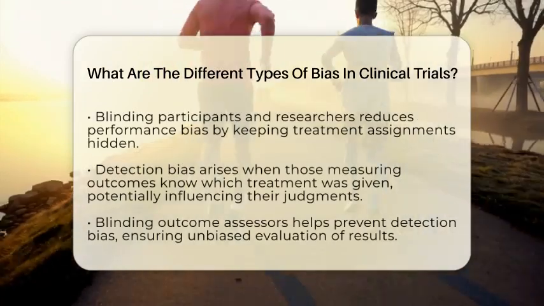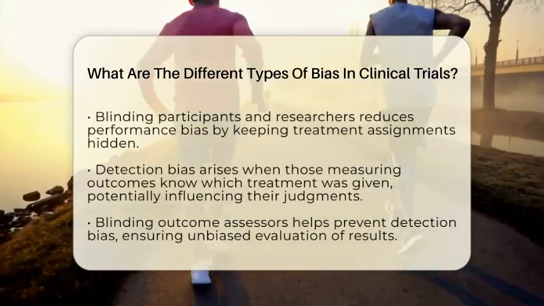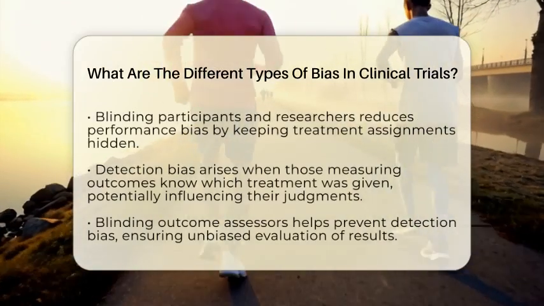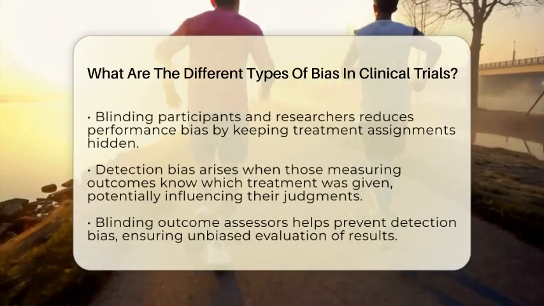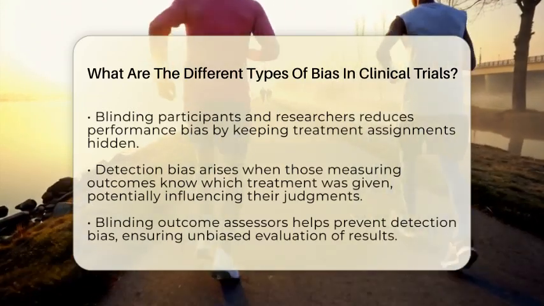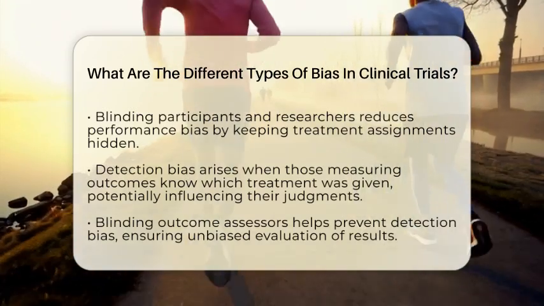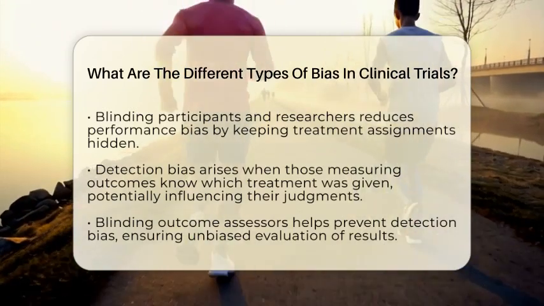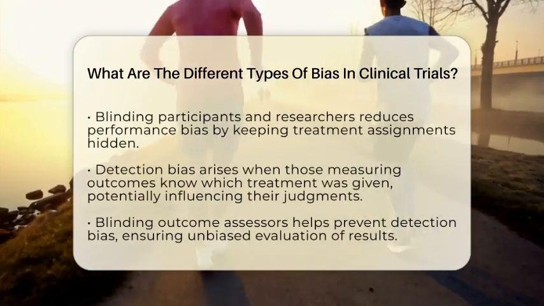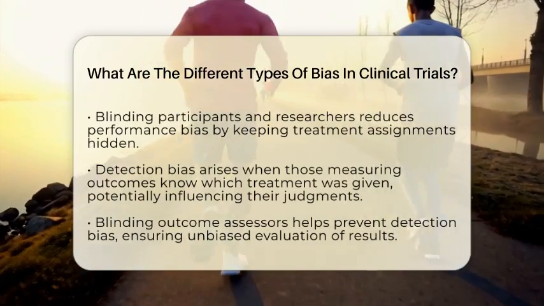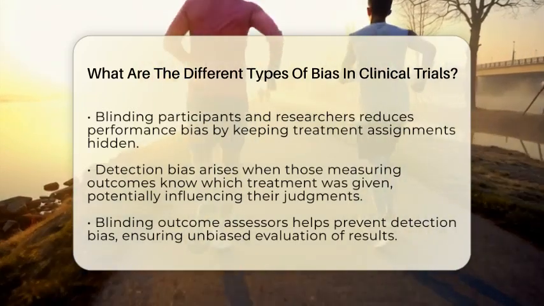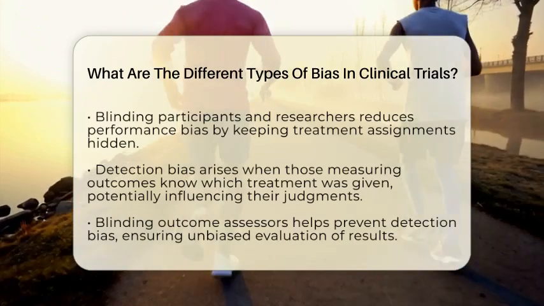Next is performance bias. This occurs when the care or treatment during the trial differs between groups, aside from the treatment being tested. For example, if participants know they are getting the real drug instead of a placebo, their expectations might influence how they respond. Blinding, which keeps both participants and researchers unaware of who gets what, helps reduce this bias.